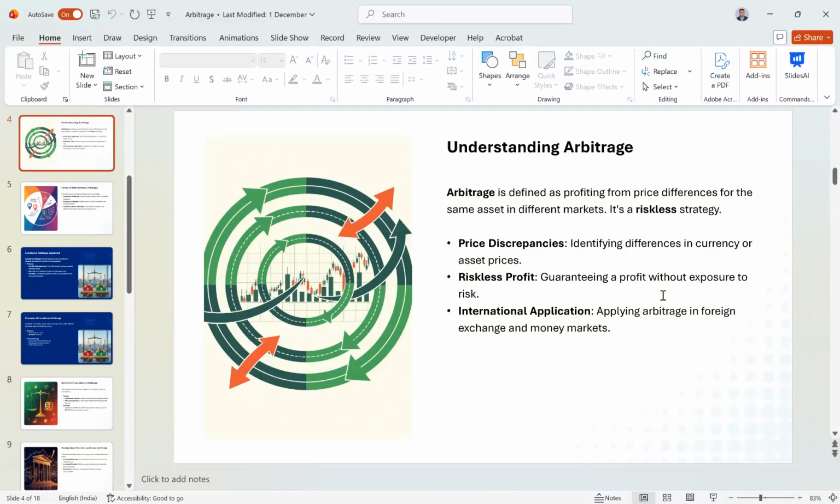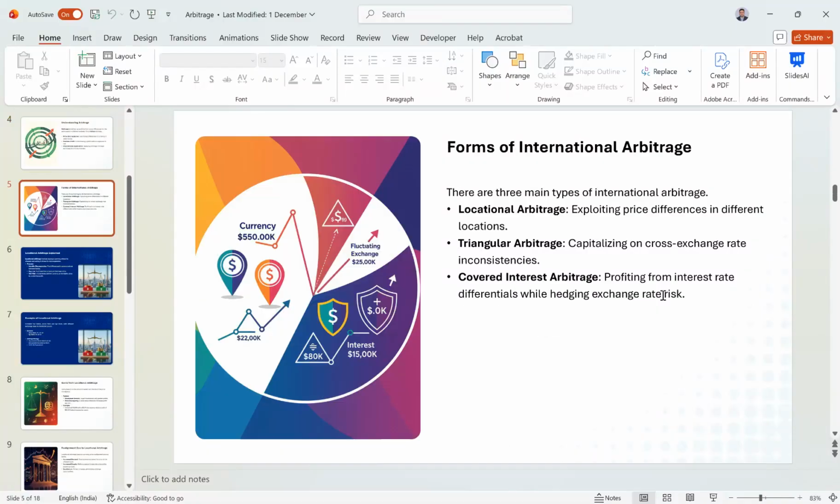So before getting into the arbitrage process, first you need to understand whether the arbitrage opportunity exists or not. And before that, we need to understand the different types of arbitrage. One is locational arbitrage, where you exploit the price differences in different locations.